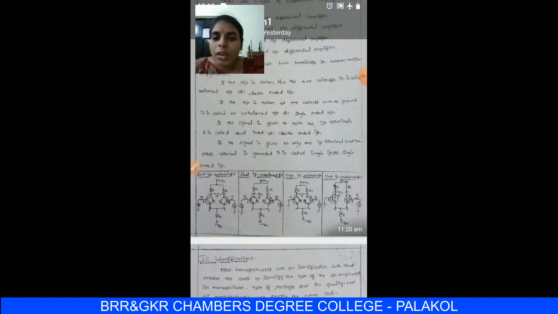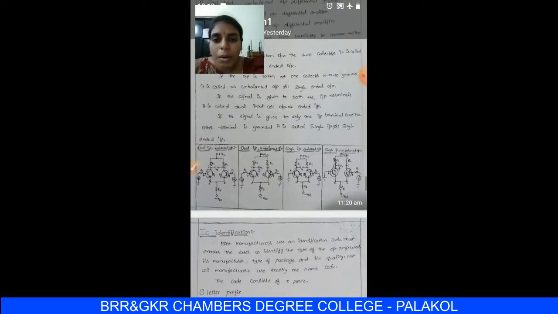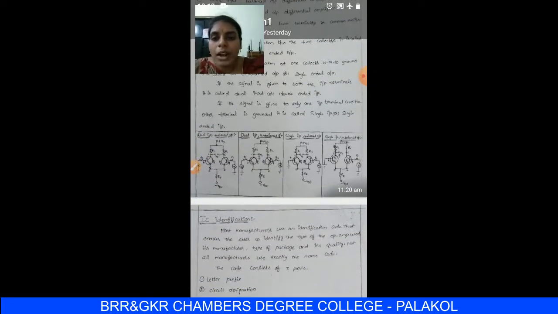If the signal is given at both the input terminals, it is called dual input or double-ended input. If the signal is given to only one of the input terminals and the other terminal is grounded, it is called single input or single-ended input. This is about the different configurations of the transistorized differential amplifier.